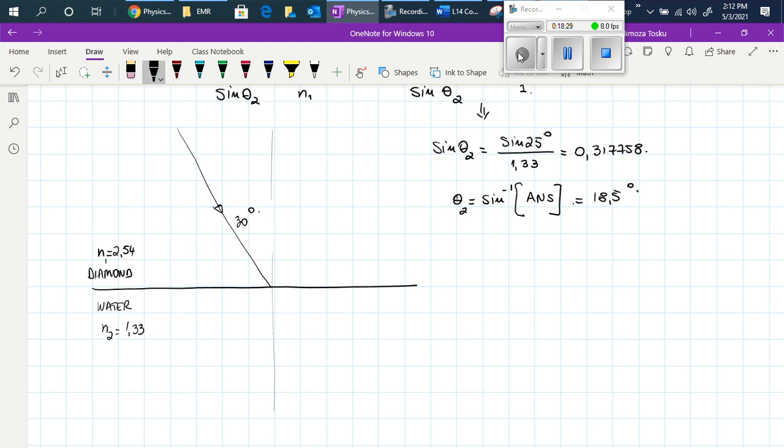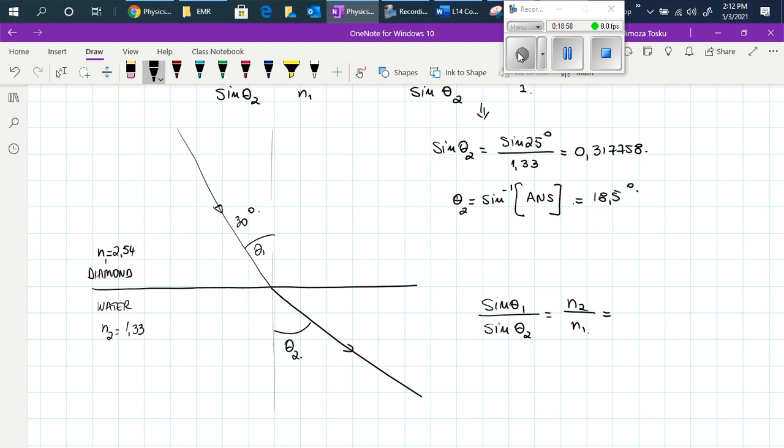So now what we will do is figure out what is the angle theta 2. To solve this question, we will use Snell's law, which says sine theta 1 over sine theta 2 is equal to n2 over n1.